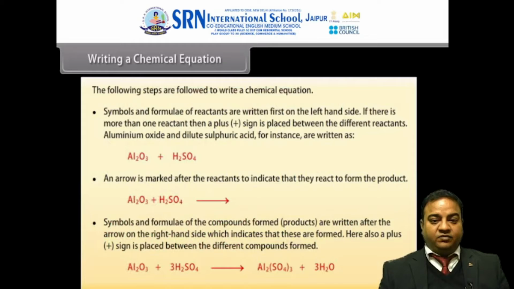So what are the steps while writing a chemical reaction? Symbols and formulas of reactants are written first on the left hand side. If there is more than one reactant, then a plus sign is placed between the different reactants. Aluminum oxide and dilute sulfuric acid, for instance, are written as under. You can see over here that I am writing the formula of aluminum oxide along with sulfuric acid. An arrow is marked after the reactants to indicate that they react to form products. Whatever comes on the right hand side will be considered as the product. So here the products formed are aluminum sulfate along with 3 moles of water.